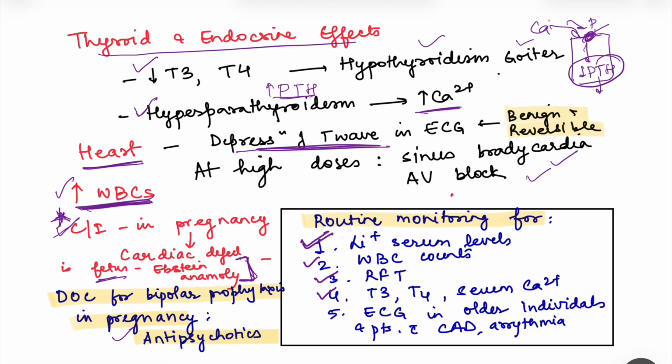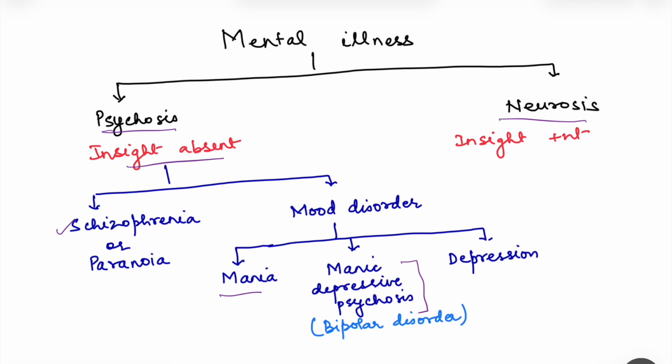T3, T4 are easy to manage if the person becomes hypothyroid. In that case, drugs can be given externally, but we have to monitor so as to catch it earlier. Then we have to do an ECG in older individuals and also in patients with arrhythmia and coronary artery disease. So when the patient is on lithium, we have to monitor for all the adverse effects of lithium. So that was about the mood stabilizers. We saw the drug of choice for acute mania and also for prophylaxis in bipolar disorders, and we also saw in detail about the drug lithium.